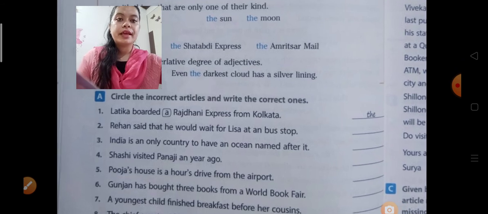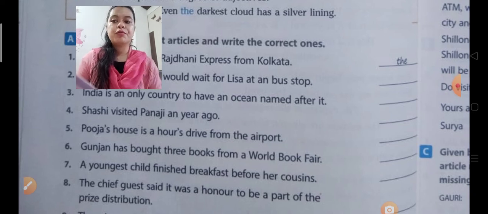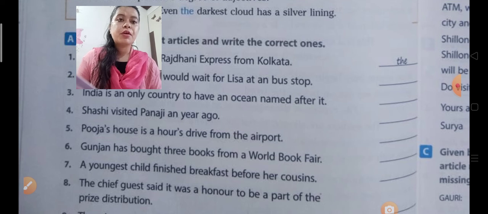Now next, Gunjan has bought 3 books from a Word Book Fair. Then what will be there? In the place of "a" there should be "the", because it's a specific place name: Gunjan has bought 3 books from the Word Book Fair. Next one: A youngest child finished breakfast before her cousin.